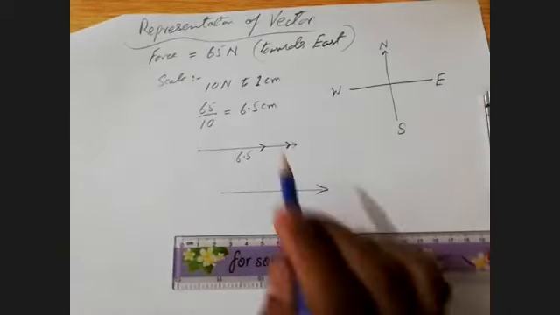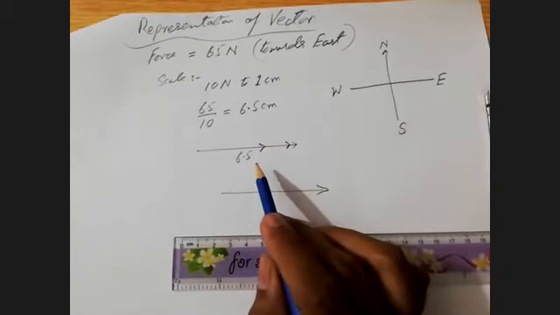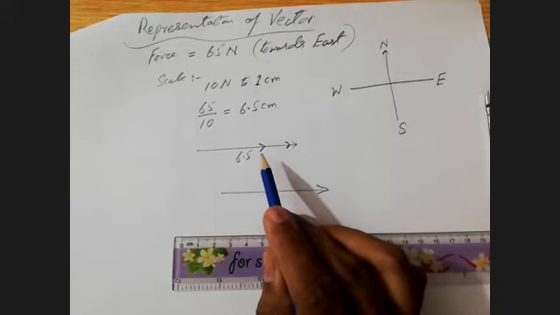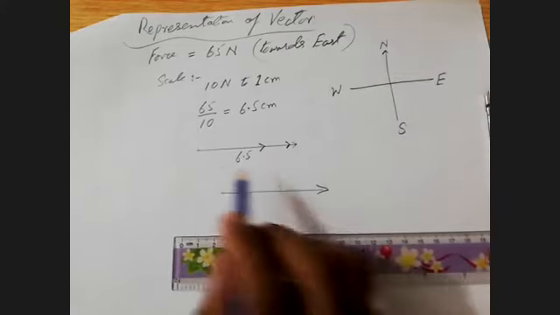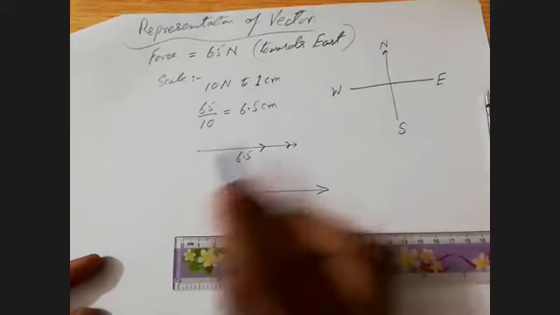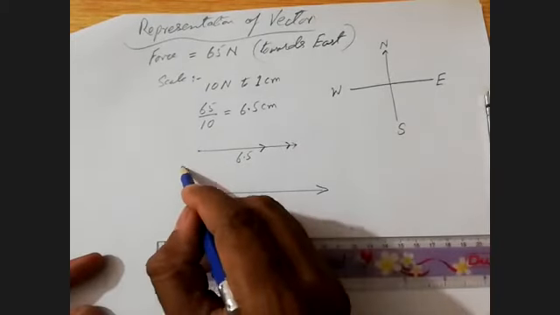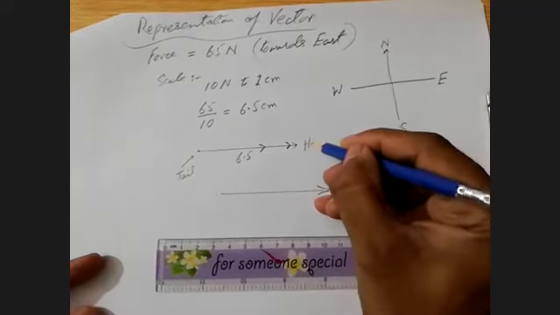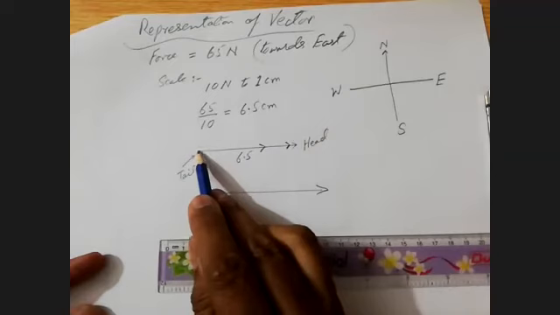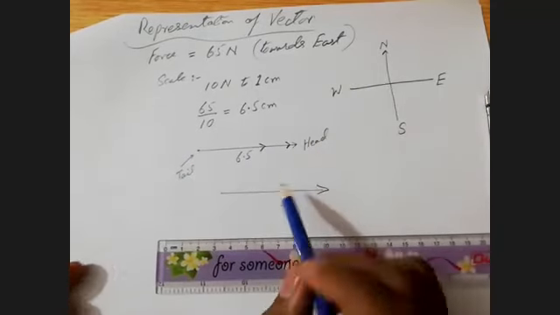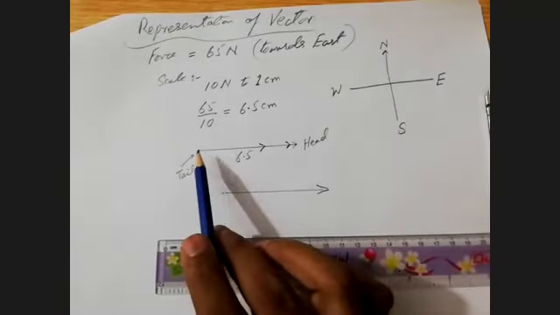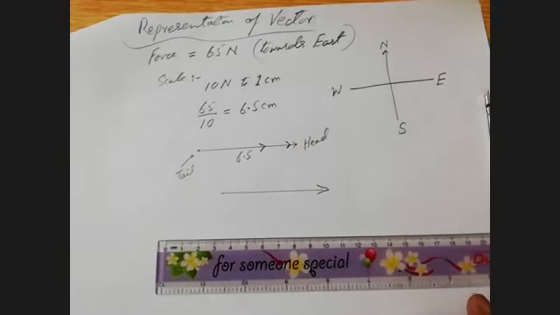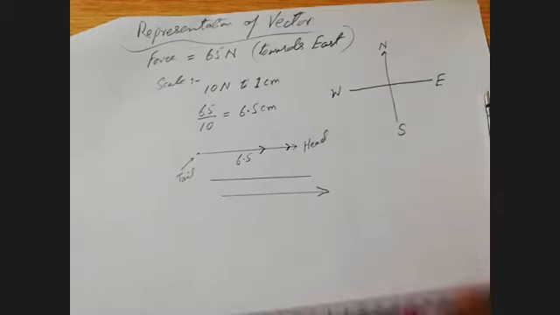Okay, so this arrow is very important. Remember this. If you have not mentioned this arrow, it means you are not mentioning the direction. Another thing, if this arrow is from west to east, this will be considered as the tail, and this will be the head. So this is tail and this is head. Remember this: the starting point will be the tail and the ending point will be the head of a given vector.